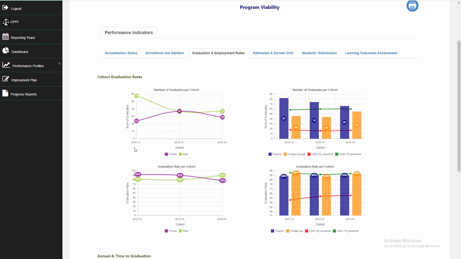In this case, for the program, in cohort 12-13, 24 female students have graduated and 58 male students have graduated. For cohort 13-14, 37 female and 37 male. For cohort 14-15, 29 female and 37 male.